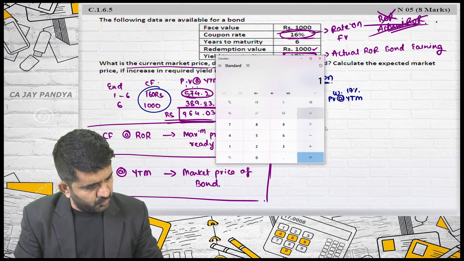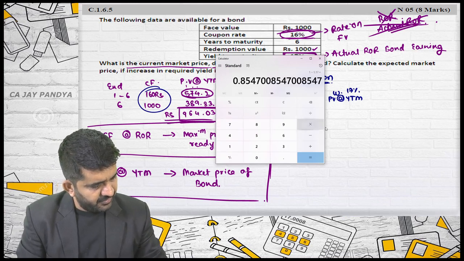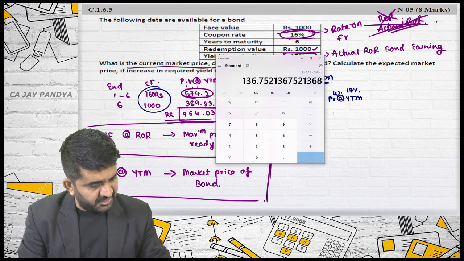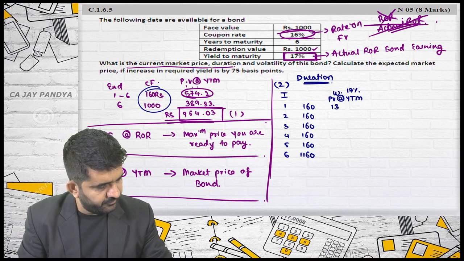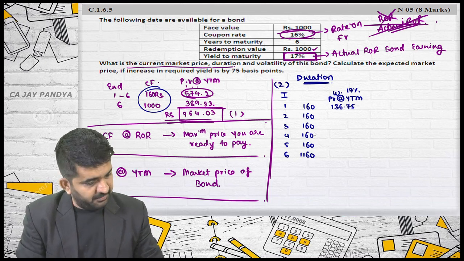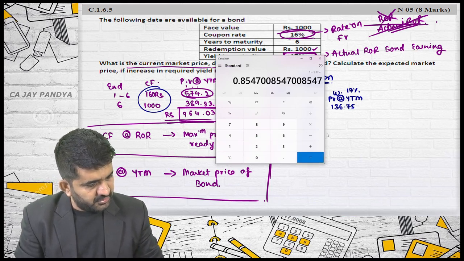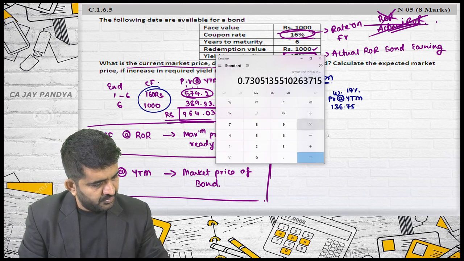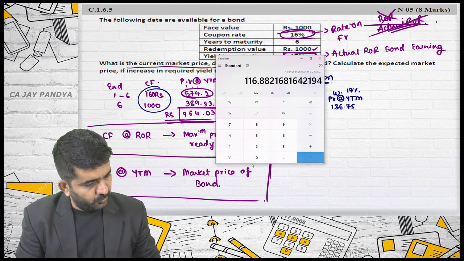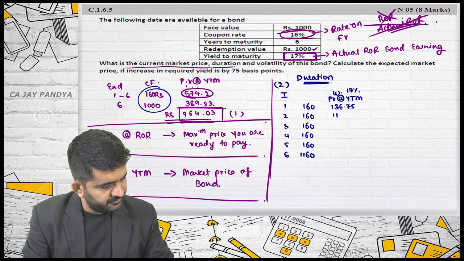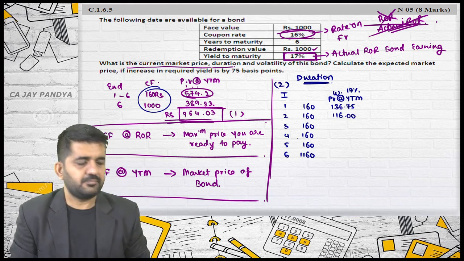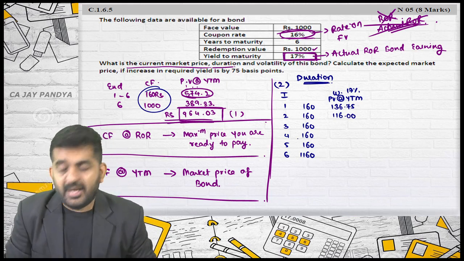So, first answer is 1 divided by 1.17 multiplied by 160 is 136.75. Second answer will be 1 divided by 1.17 multiplied by 160 is 116. Alright, and so on.